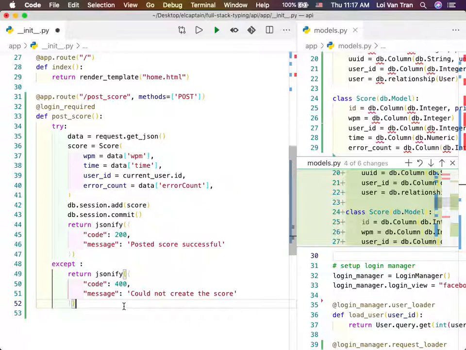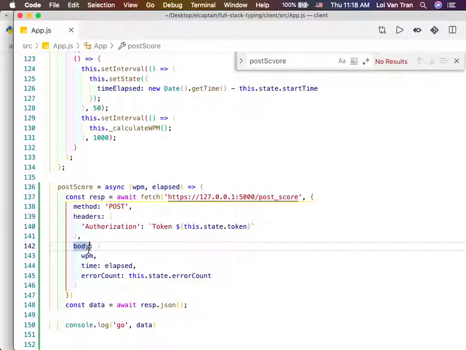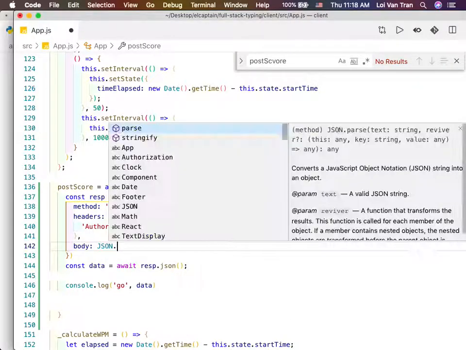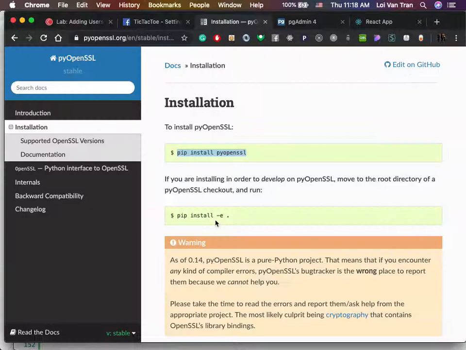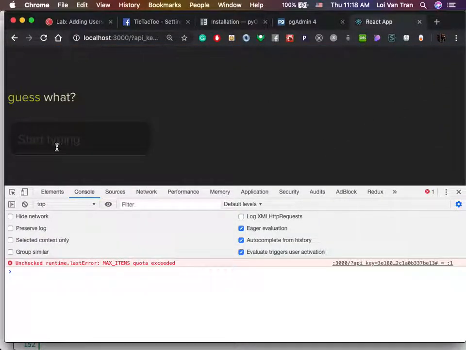Okay. Maybe in the React code, we need to JSON stringify. That's probably exactly what it is. Now that I think about it, yeah. So yeah, JSON.stringify. Yeah, I think that's probably what happened. Let's try it again. So we're gonna refresh this. I think it's working. Reload this again. Reload it.